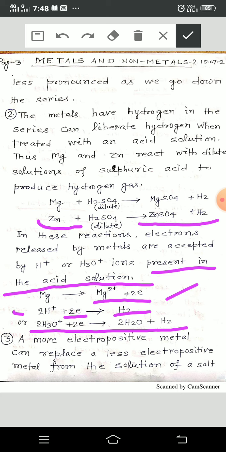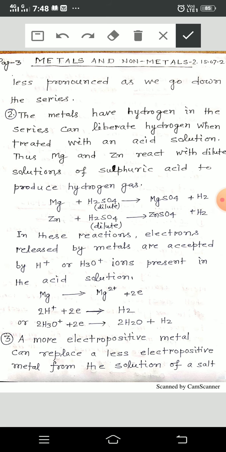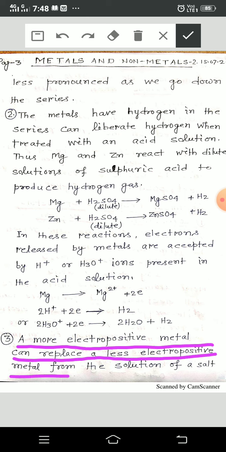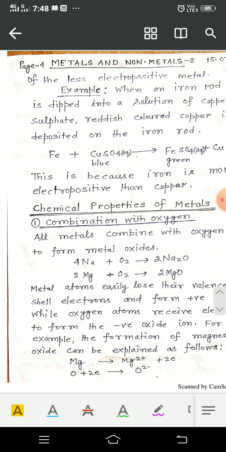Here you have to know that metals react with dilute acids to give hydrogen, but only the metals which are above hydrogen in the reactivity series. Now the third significance is that a more electropositive metal can replace a less electropositive metal from the solution of a salt of the less electropositive metal.